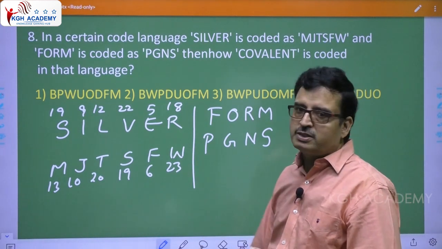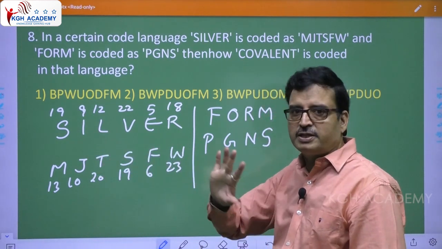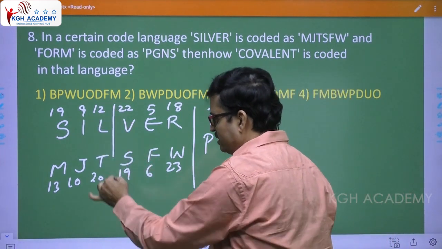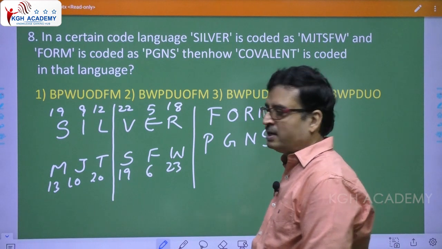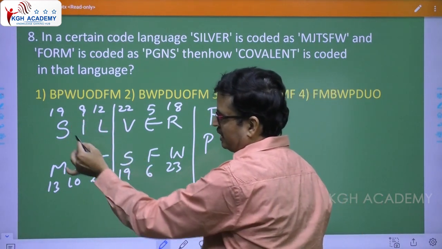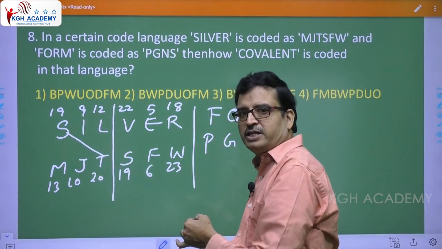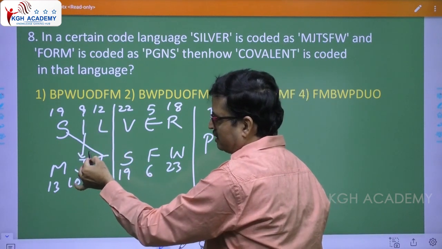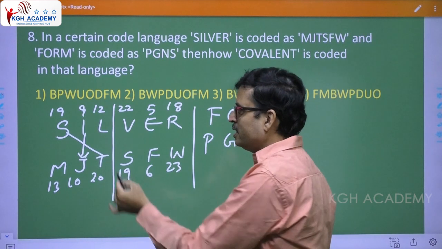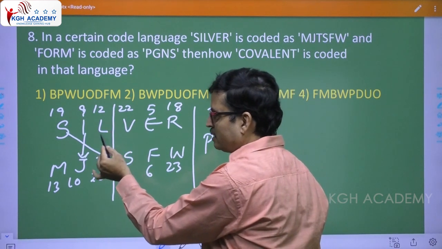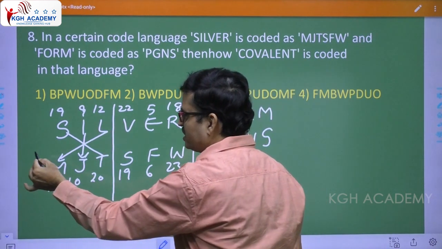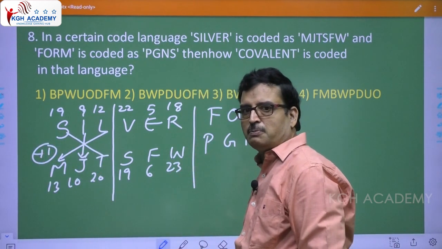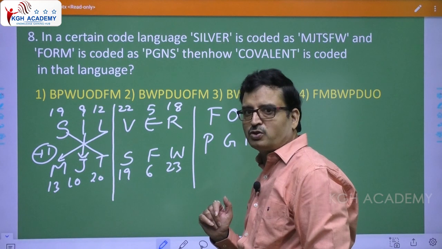Just count the letters, how many letters are there? 3 plus 3, 6 letters are there. Now, let us try cross coding. Let us divide like this. See, 19, 19 plus 1, 20, 9 plus 1, 10, plus 1. Now L, 12 plus 1. So what have they done? The first half they have taken as plus 1, am I clear? First half plus 1, they have gone for cross coding.